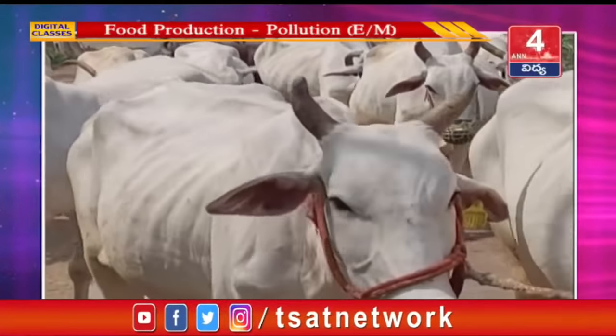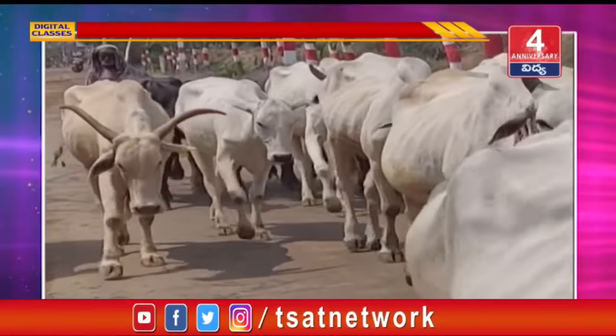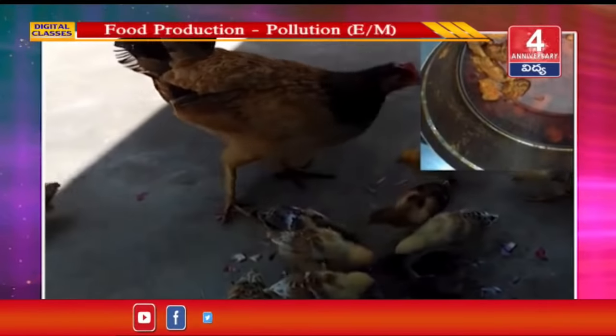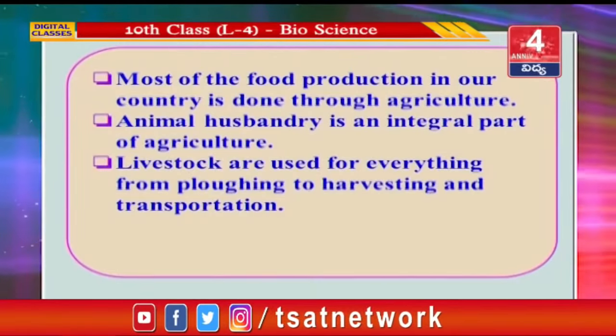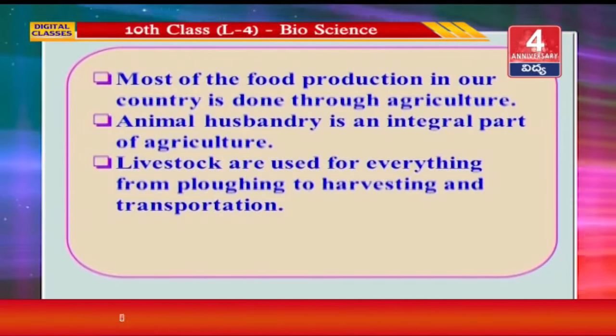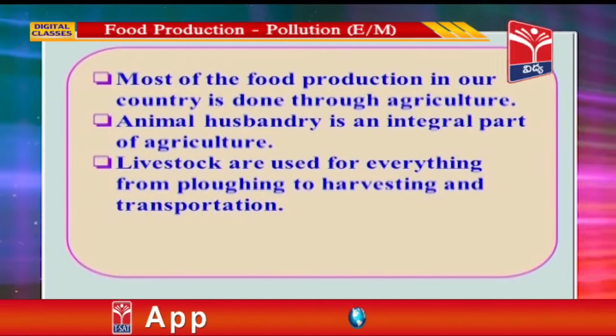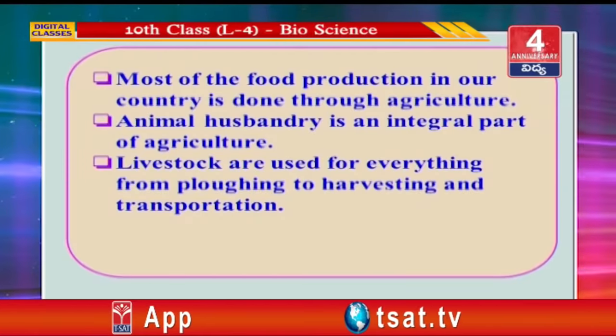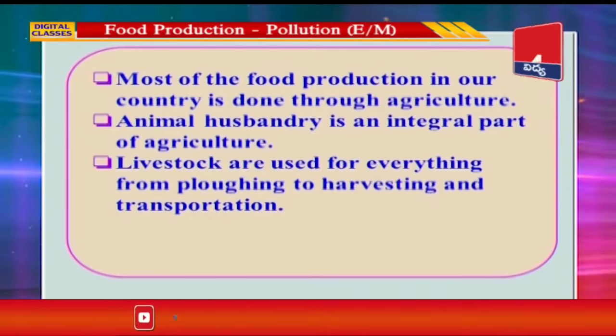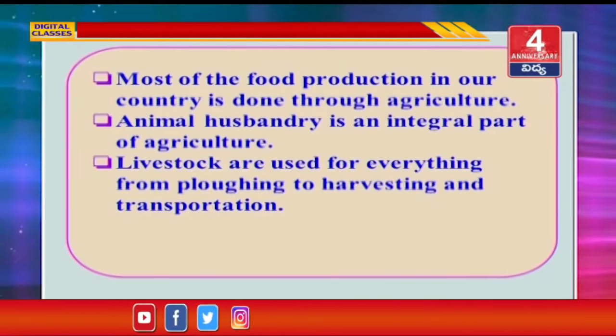Humans take great care of livestock which are helpful to us. Providing food, shelter, protection and breeding of animals is called animal husbandry. A lot of care is taken in the case of livestock health and hygiene. Most of the food production in our country is done through agriculture. Animal husbandry is an integral part of agriculture. Livestock are used for everything from ploughing to harvesting and transportation.